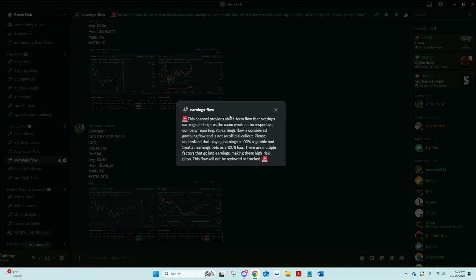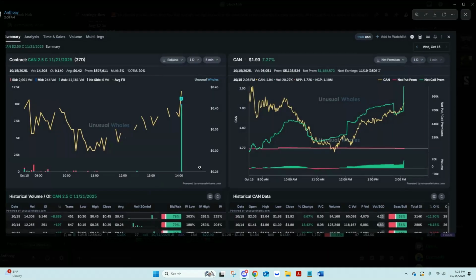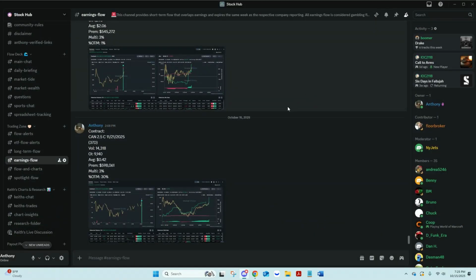So this is your earnings, casino flow type stuff here. Please be cautious on this stuff. This flow will end on the week of earnings. Like you can see, this is 11/21 2.5 call. Earnings is on 11/19, so it ends that week. So it's that weekly expiration of the same date of earnings.